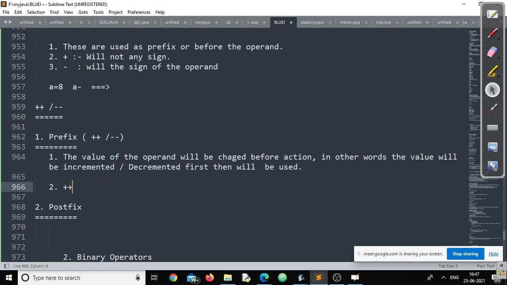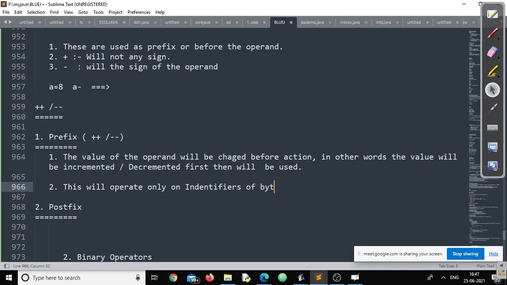So remember this point. This prefix or postfix unary operator will operate only on identifiers. Of which data type?